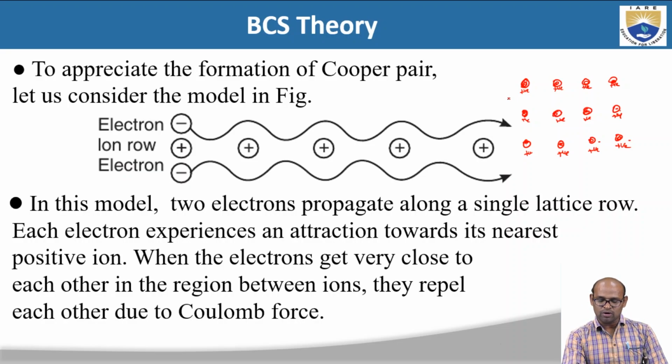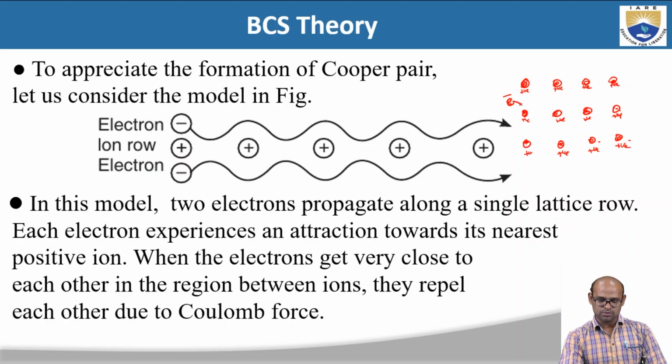When an electron comes closer to any one of these positively charged ions, the electron is negatively charged and the ion is positively charged, so because they are oppositely charged, they are going to get attracted.